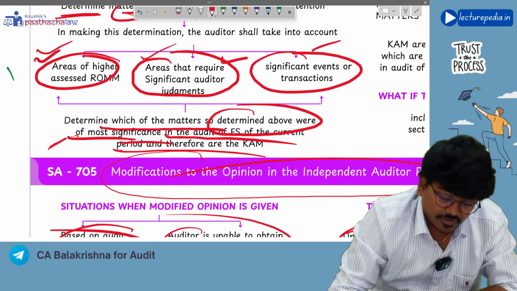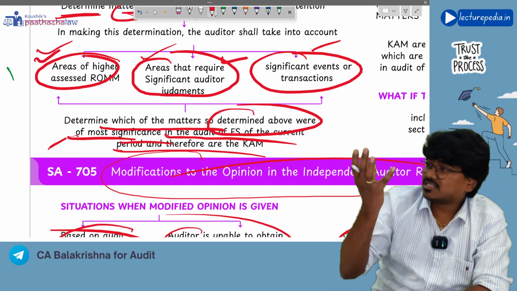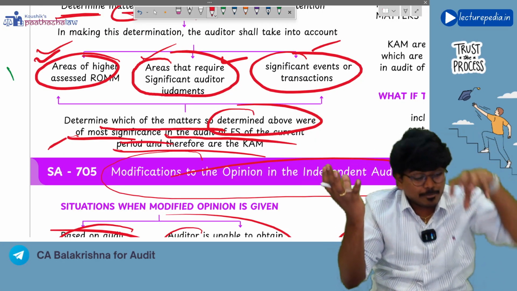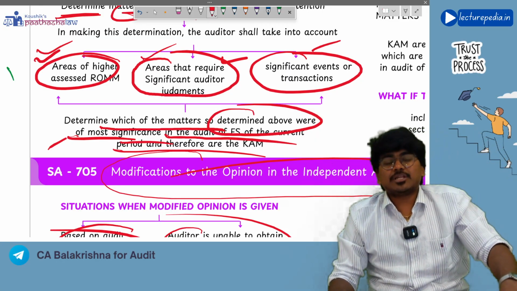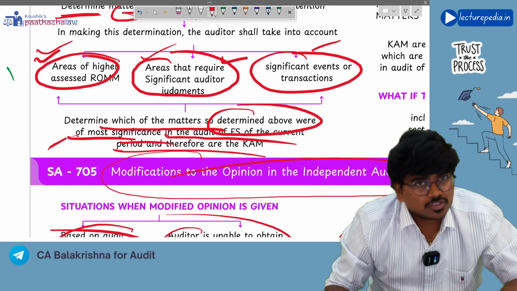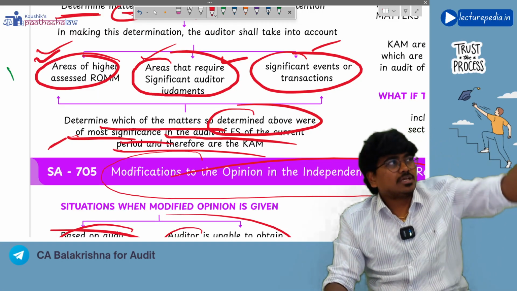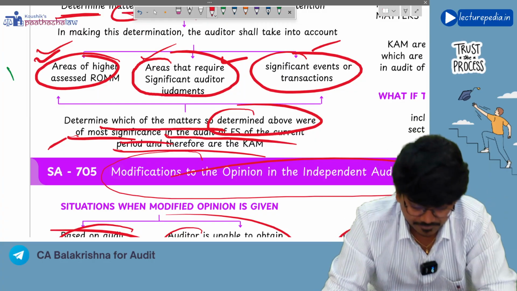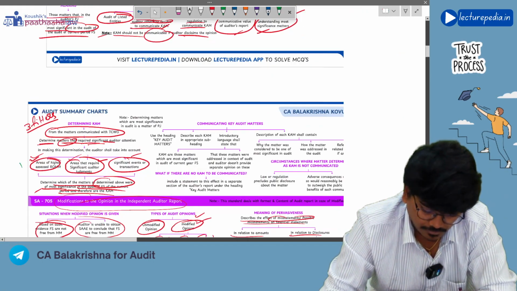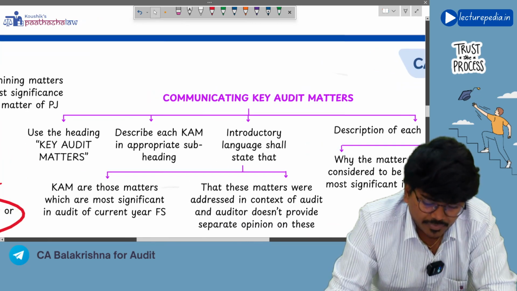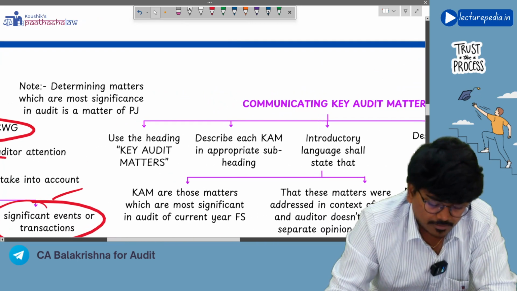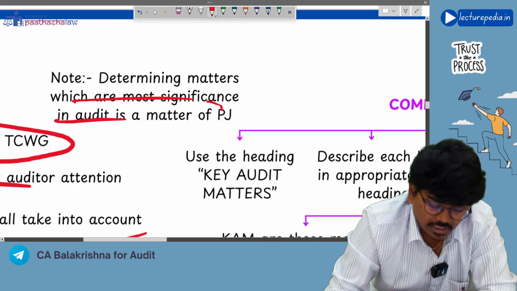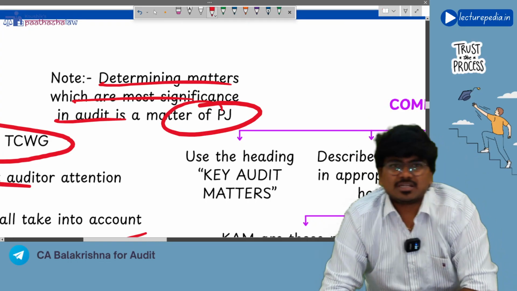So of the matters which require the auditor's significant attention, you will determine which matters are important for the current period audit. That is the third filter. Those matters finally you will communicate as key audit matters in the key audit matter paragraph. Understanding? Yes. Next, determining key audit matters. See, determining matters which are most significant in the audit is a matter of professional judgment.